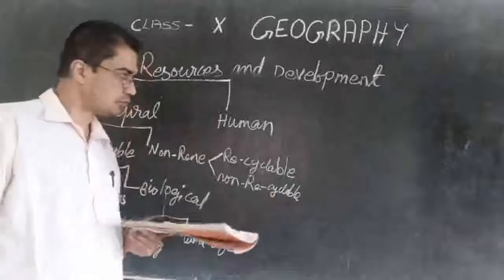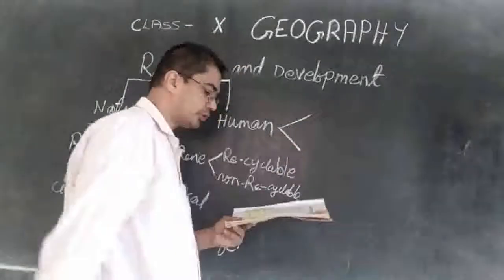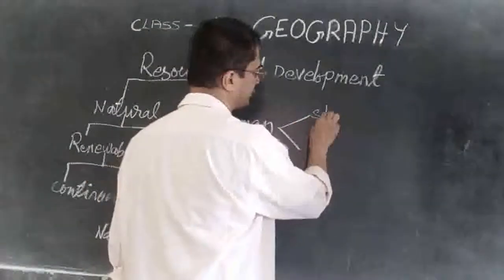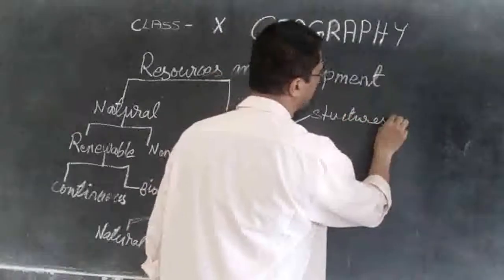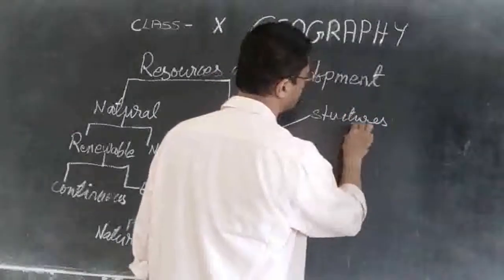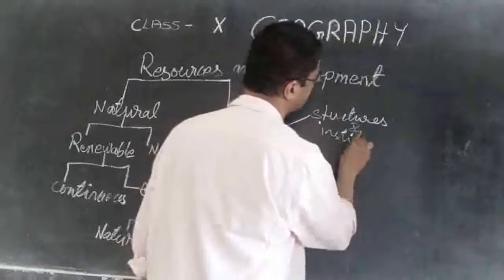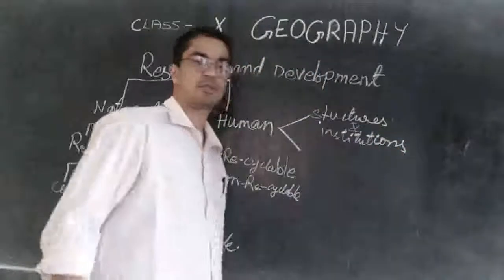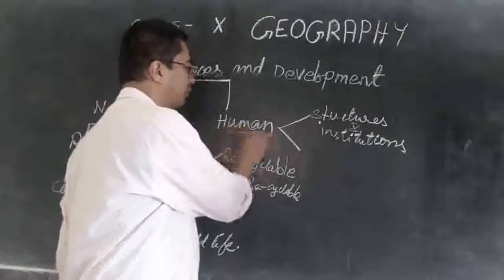Then, with regard to human made resources, we can say it is divided into two. One is structures and institutions. Structures, the buildings, all that is made by human beings, that's why human made.